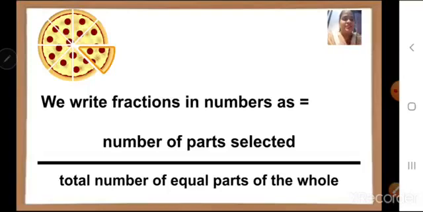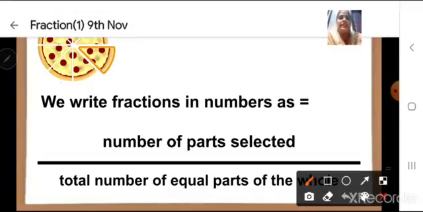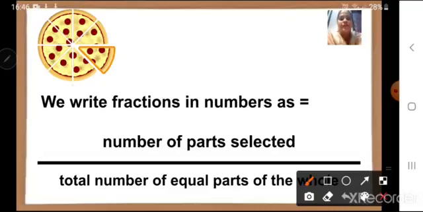We write fractions in numbers as number of parts selected upon total number of equal parts of the whole. Now children, see in this example, here we have a pizza, correct? Now this pizza is divided into equal parts. How many parts are there?